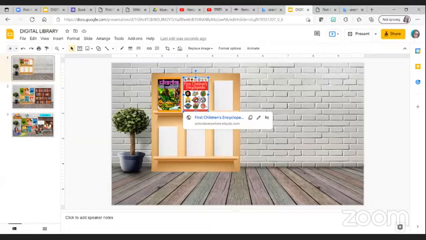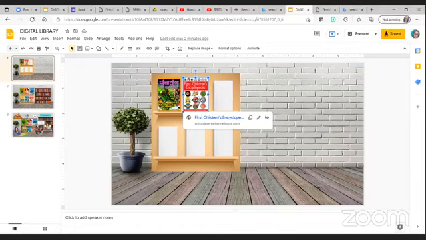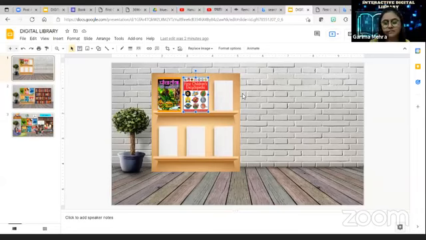Vandana ma'am has asked whether there is any capacity limit for uploading content. See, Vandana ma'am, if you are uploading it on Google Drive, there is definitely a capacity of the cloud system, but you can have a lot of data on it. Lumna ma'am has asked if I can repeat what to do with Google Drive. That I'm going to tell you now: how to insert an audio file that I have uploaded in Google Drive.